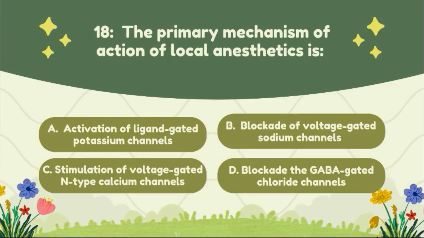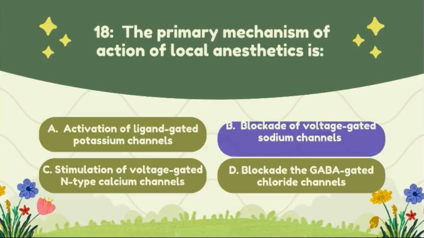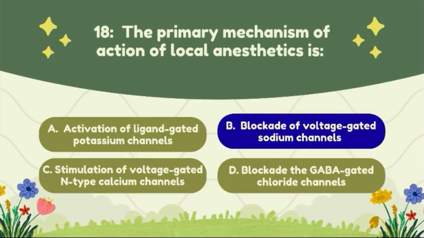Question number 18. The primary mechanism of action of the local anesthetic is option A, activation of ligand gated potassium channels. Option B, blockage of voltage gated sodium channels. Option C, stimulation of voltage gated n-type calcium channels. Option D, blockage of gamma gated chloride channels. The correct answer of this question is option B, blockage of voltage gated sodium channels.